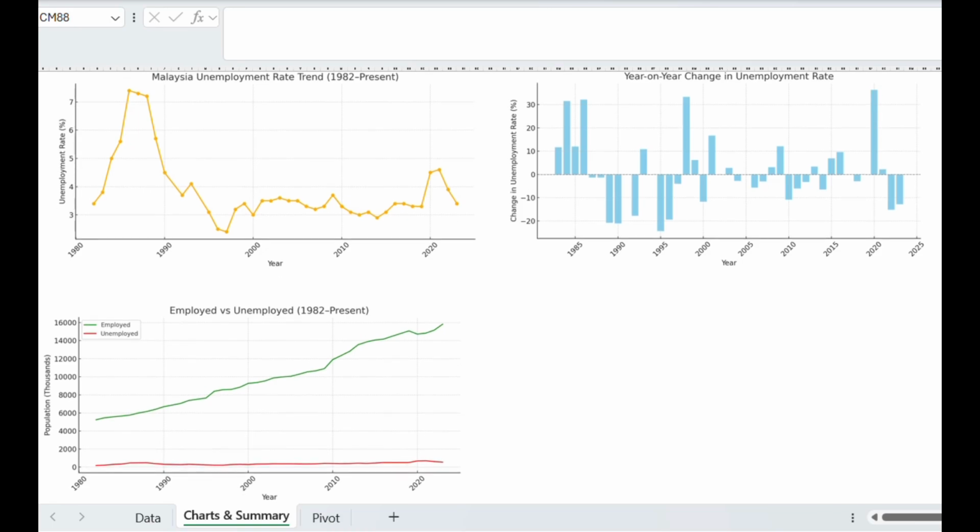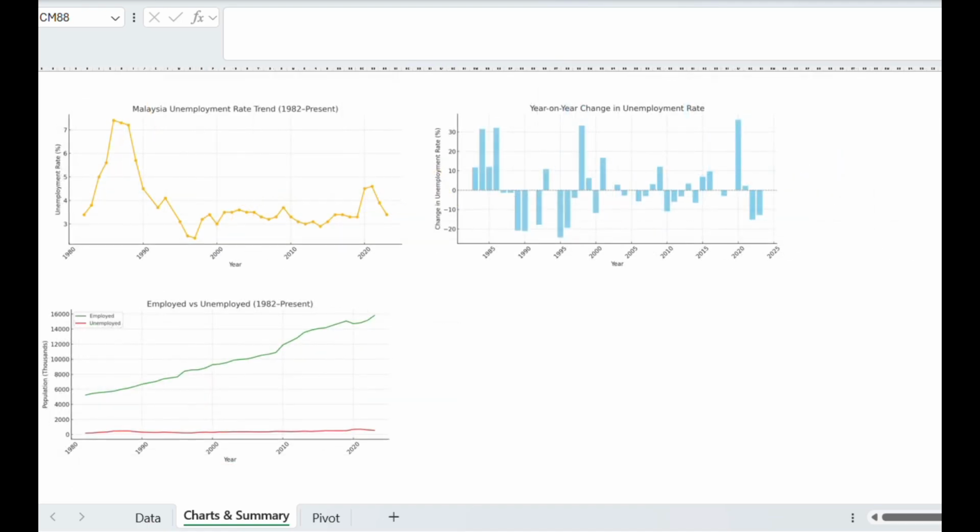And now, let's look at the year-on-year changes in the unemployment rate. Large spikes like those in 1986 and 2020 reflect severe economic disruptions, while the negative values in recent years signal recovery periods. This dual line chart compares the employed versus unemployed population. It shows that even during times of high unemployment, Malaysia's overall employment figures continue to grow, largely due to population